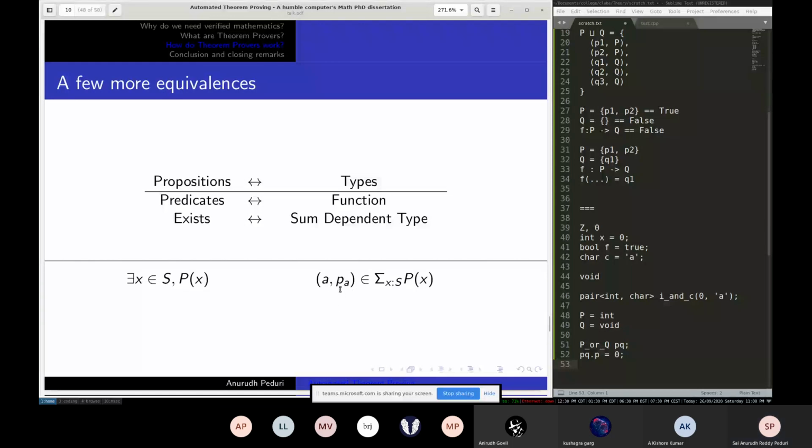So a is some element in S. This type is basically some pairs where the first element is going to be some element in S, and the second element pa is the proof of that.